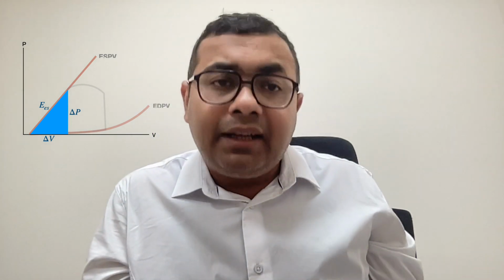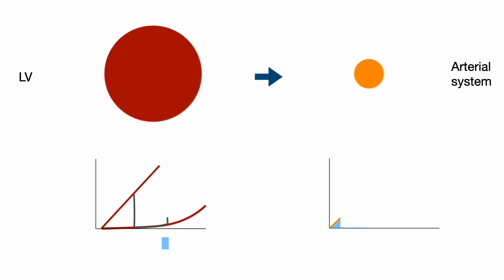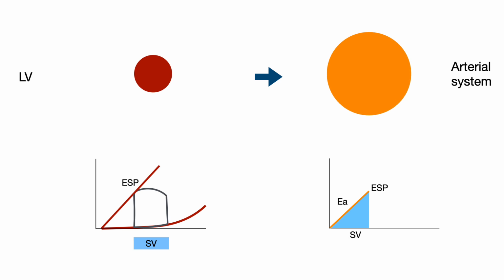In order to understand arterial elastance, we have to conceptualize the left ventricle as an elastic structure trying to transfer its stroke volume to the arterial system with each systole. Therefore, as the left ventricle empties its stroke volume onto the arterial system, the pressure inside the arterial system rises up to the end systolic pressure. Therefore, the elastance of the arterial system will be the ratio of the end systolic pressure and the stroke volume.